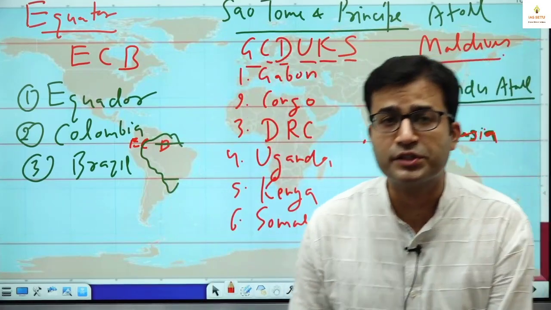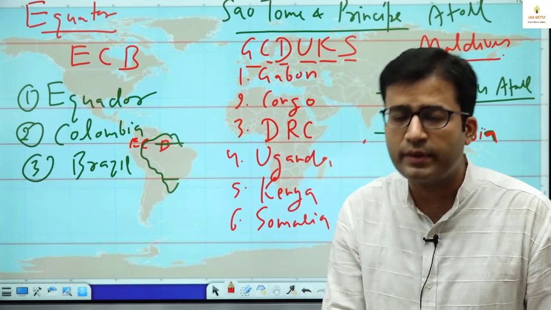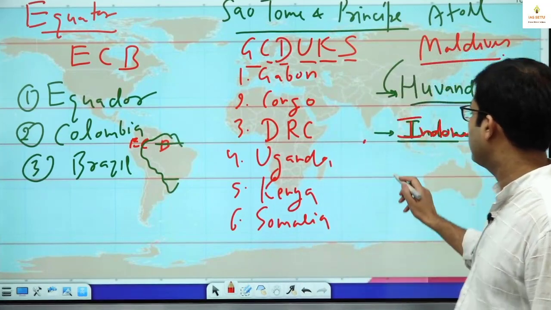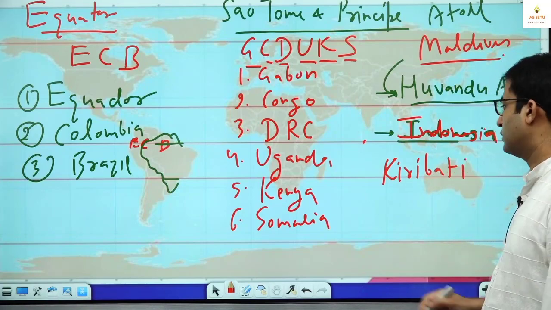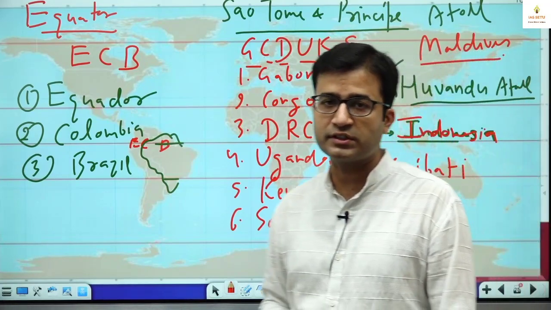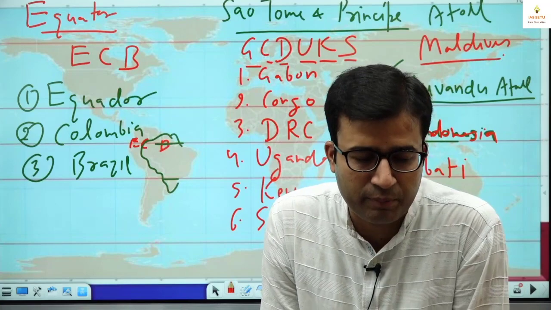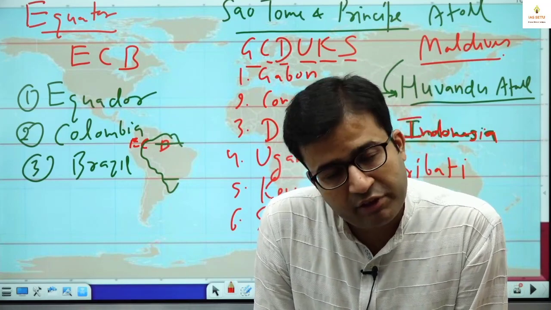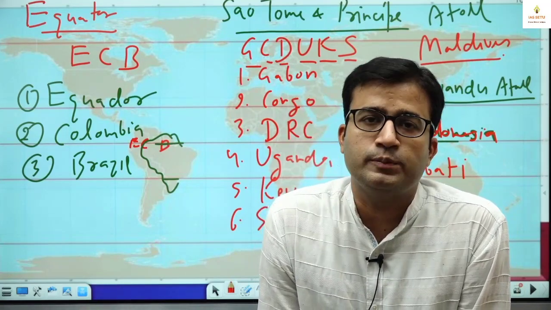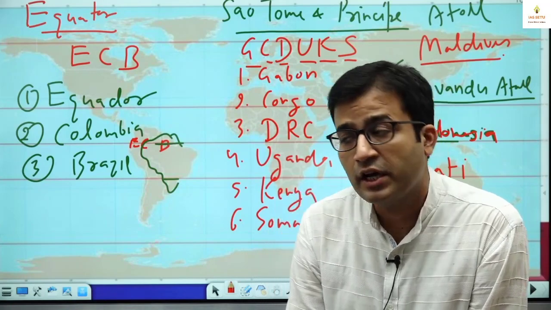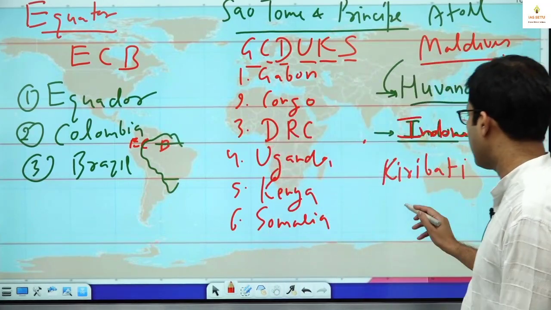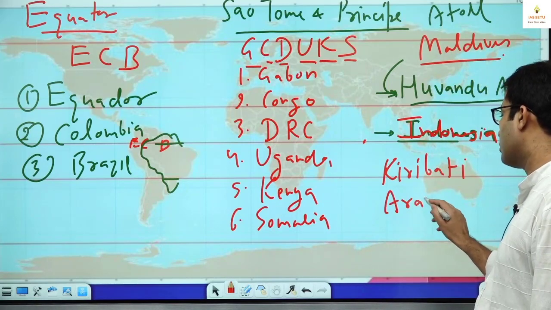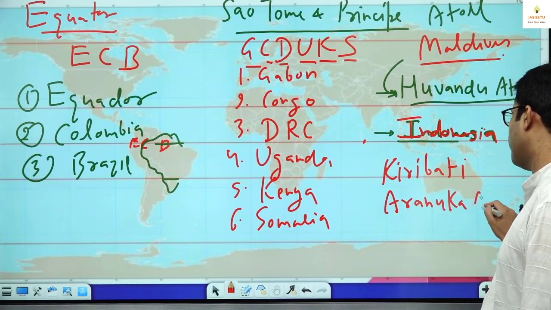After that, we have the Pacific Ocean. We have so many islands in the Pacific Ocean. There we have one island, Kiribati Island. I will tell you on one of the slides here, Kiribati Island. Just remember this. So here the equator passes through Kiribati Island also, but it doesn't pass through land. Here, the equator passes through one atoll, that is Aranuka Atoll. Aranuka Atoll in Kiribati.